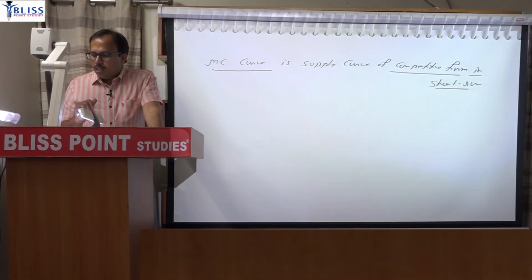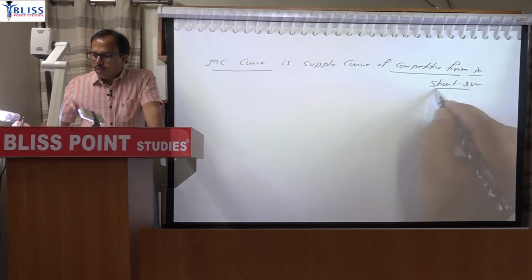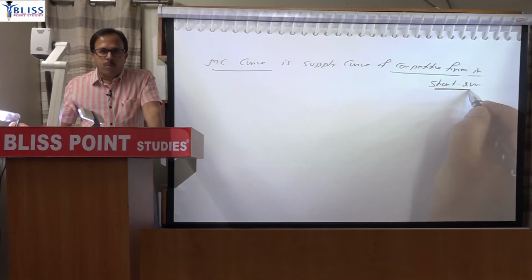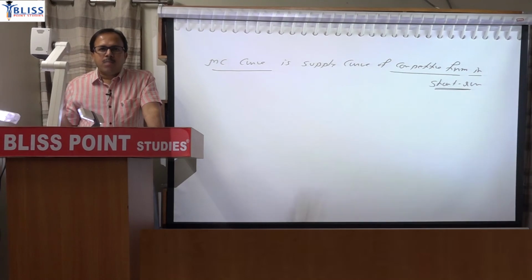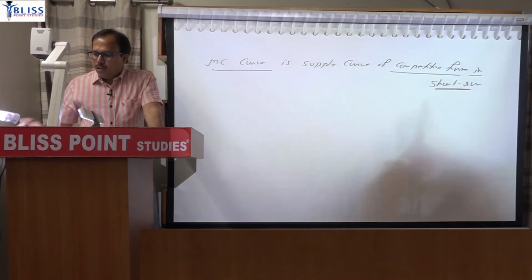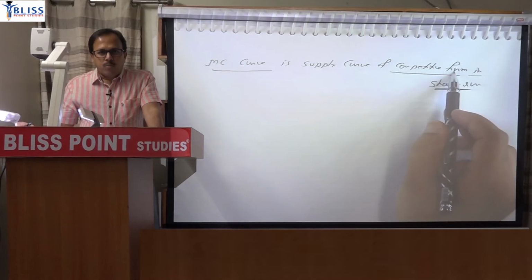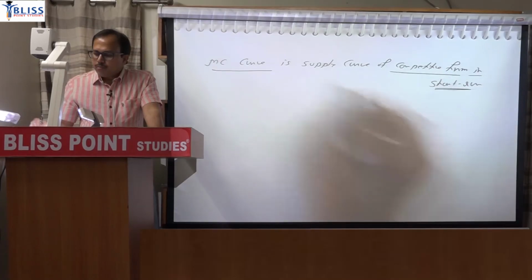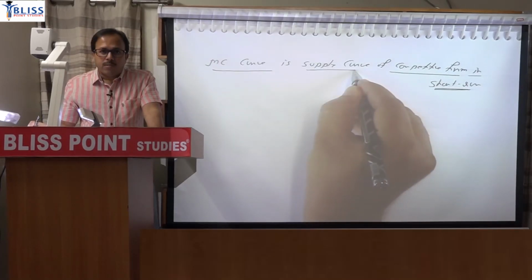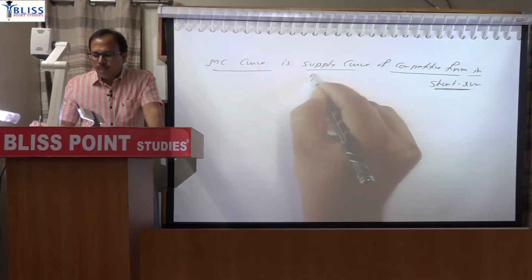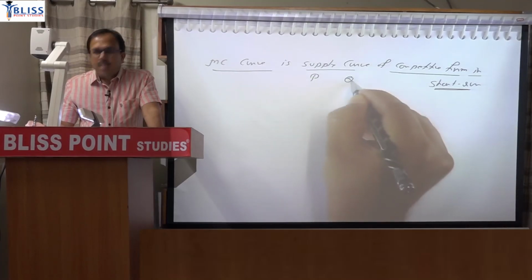Two things are important here. You are using the words short run, so it means there will be fixed cost. Entry and exit is not allowed. Entry and exit is basically a feature of the long run. We are referring to a competitive firm, so the firm will be a price taker. We have to draw the supply curve. So the supply curve is expected to explain the relation between price and quantity.